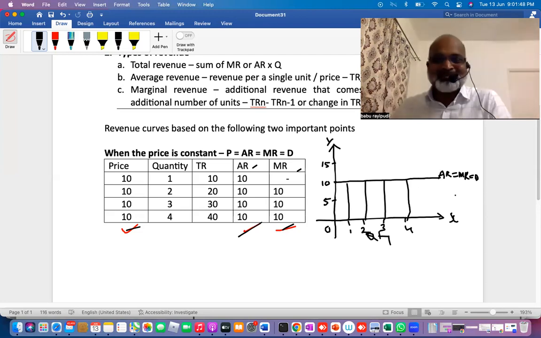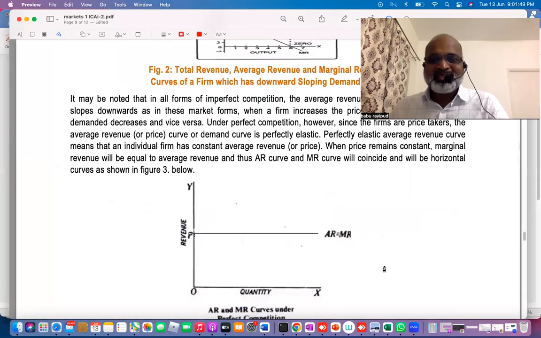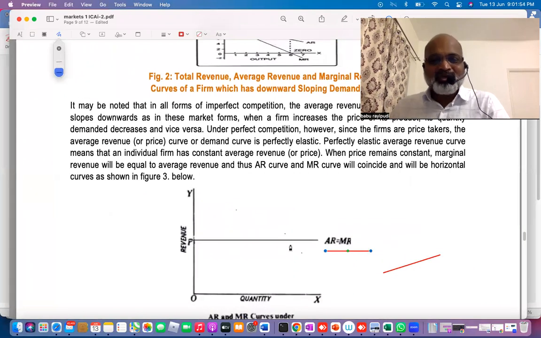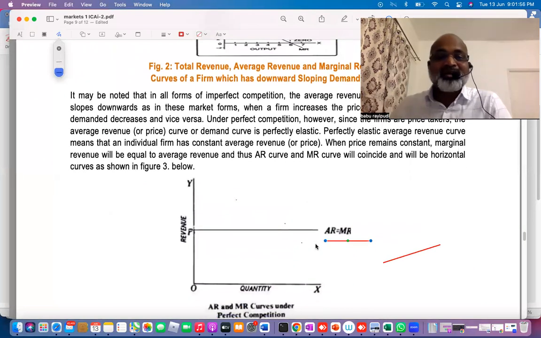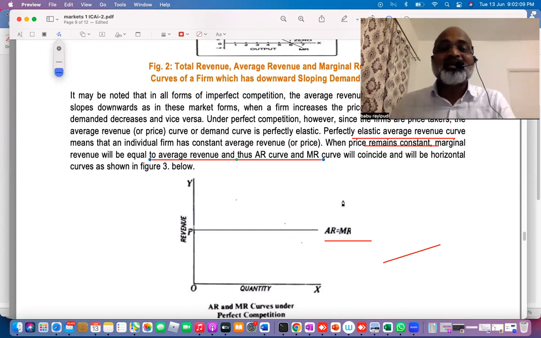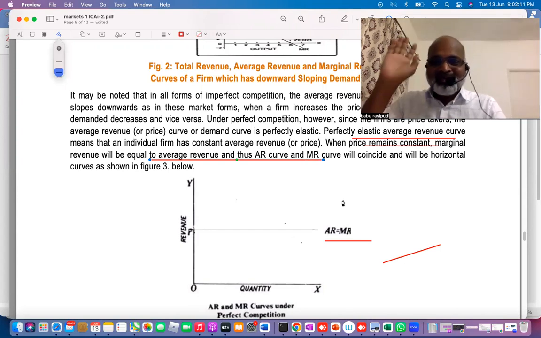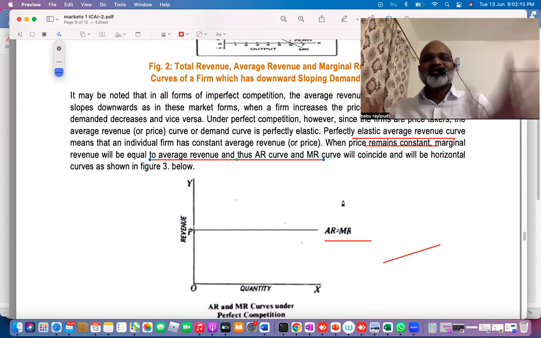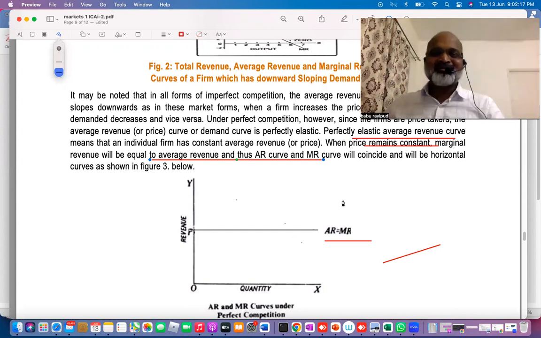Now come to the textbook. See here, this one. AR is equal to MR they gave, no? If you go to the demand lesson, elasticity of demand, this is perfectly elastic demand, right? This is the perfectly elastic average revenue curve they gave, and since the price is constant, marginal revenue will be equal to it. So the total explanation I gave is what is given. It is usually studied in perfect competition, which we'll study in a logical sequence. In the textbook, they did not use that logic. They first explained the revenue curves, assuming that your teacher will explain everything.